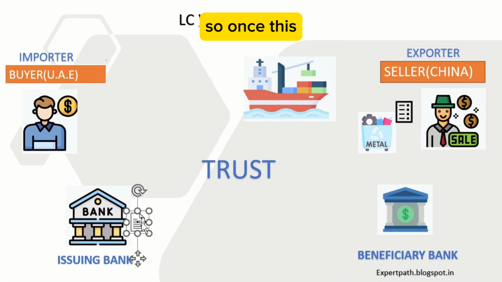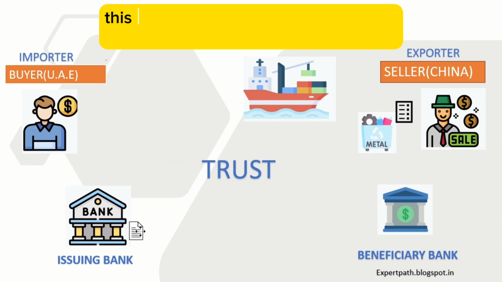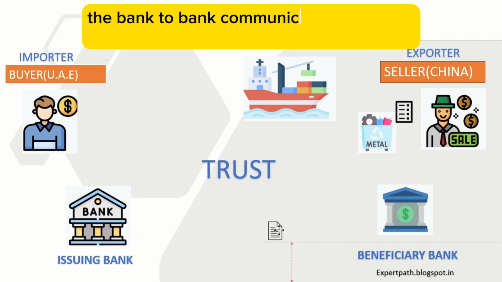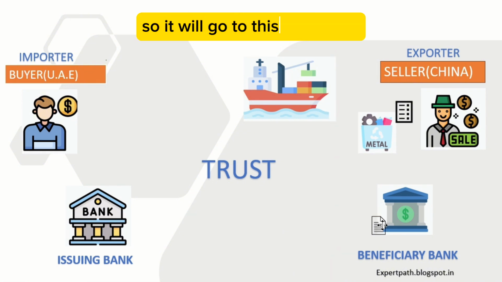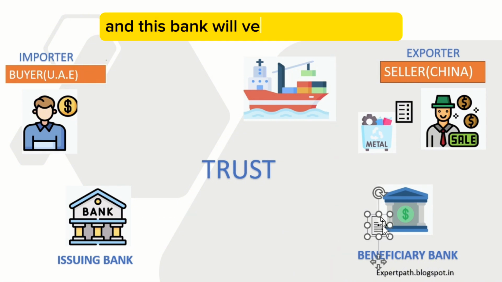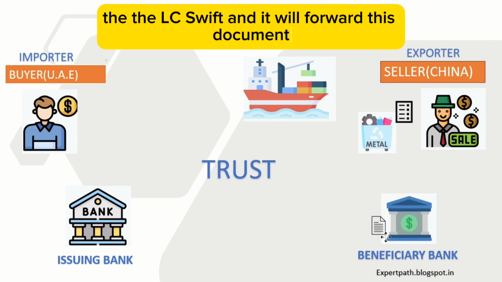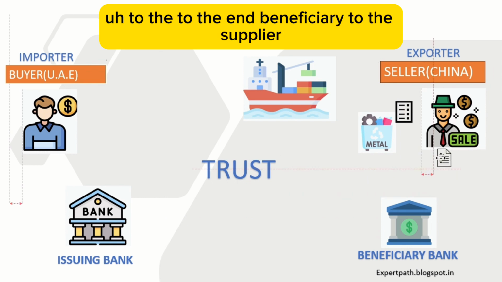Once this LC is processed, the bank will send me a copy of it, and the LC document will be sent as a SWIFT message. Bank-to-bank communication is always through the SWIFT channel. So it will go to this bank here, and this bank will verify the LC SWIFT and forward this document to the end beneficiary, the supplier.